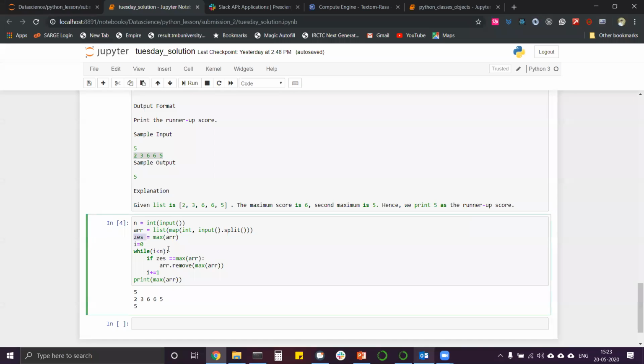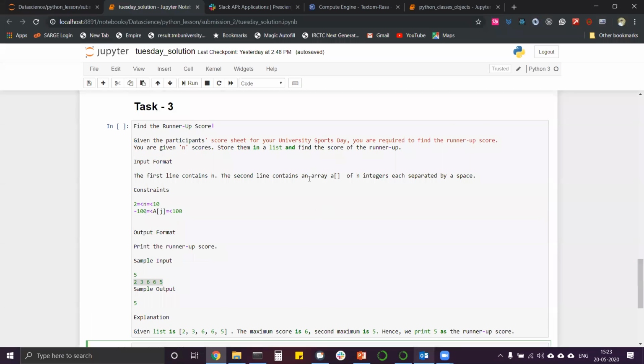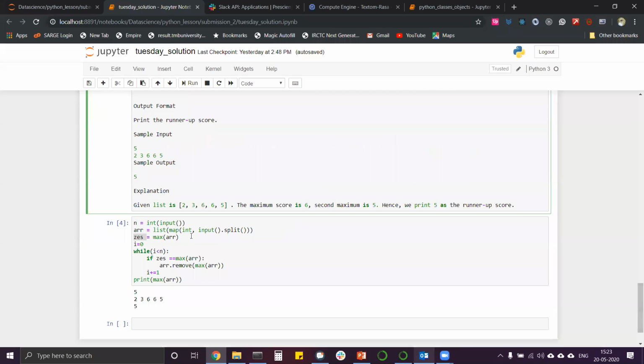The third one. See, understand the question. Here you needed to use an array thing, but you cannot use an array directly. We use the list and the map function to create an array, and we checked the condition of the array: what is the maximum value in the array. The maximum value occurs twice, that is 6 and 6. It will loop through each element. This 2, it is not max. This 3, it is not max. This 6 is max, so it will remove that.